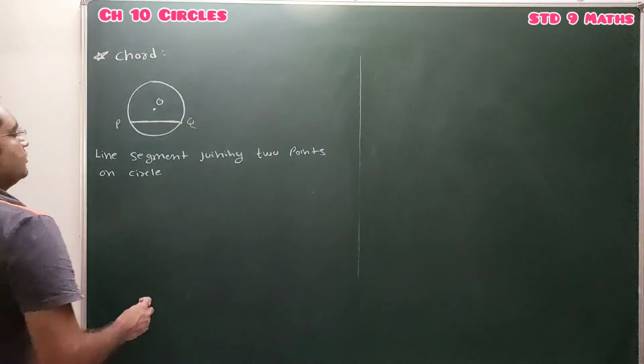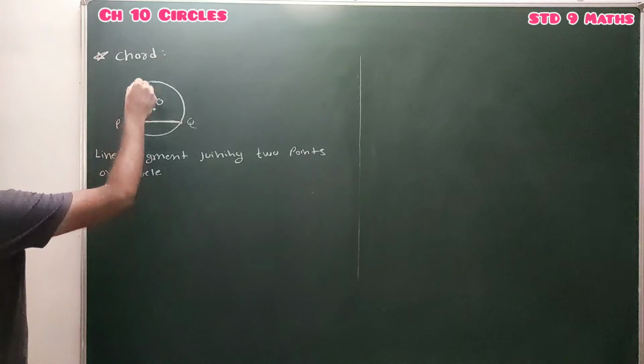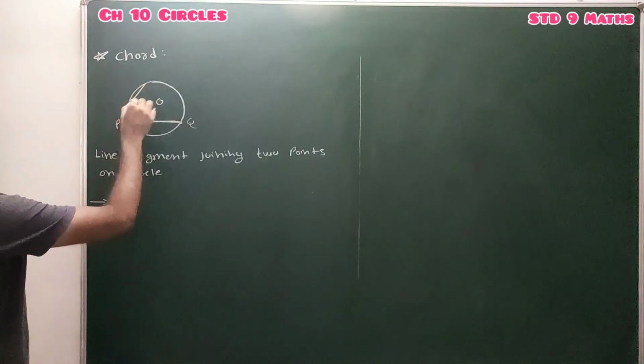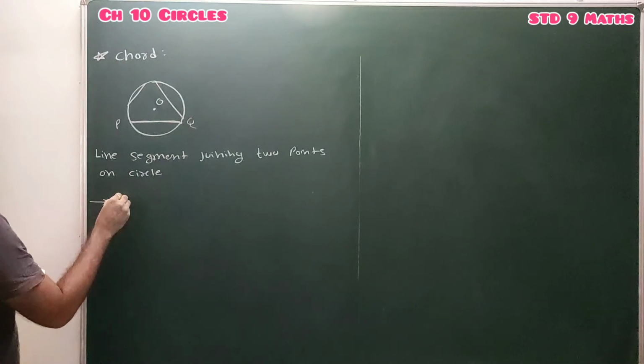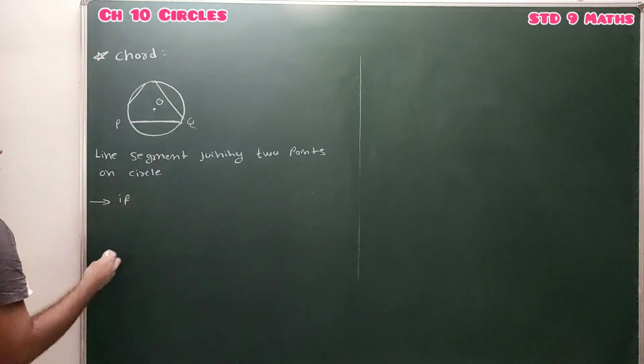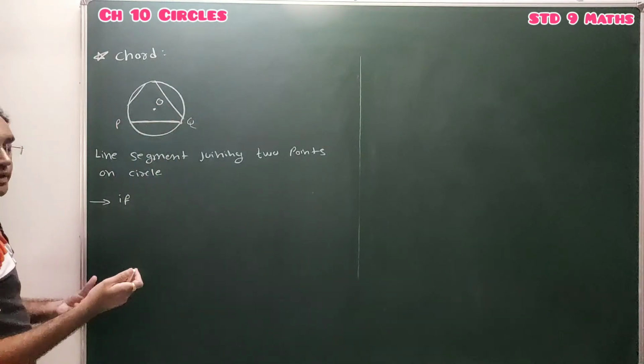Clear? Now for this circle we can draw infinite chords, but there is a property: if the chord moves towards the center, then the length of the chord increases.